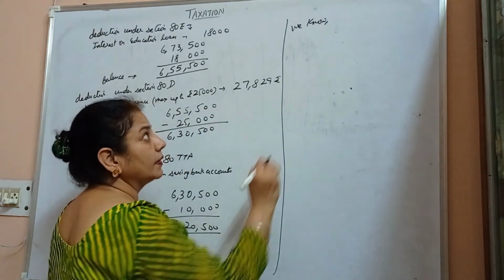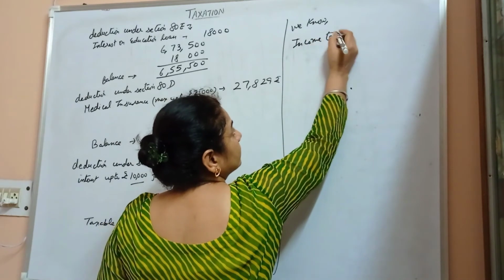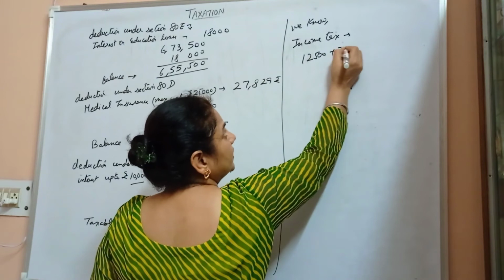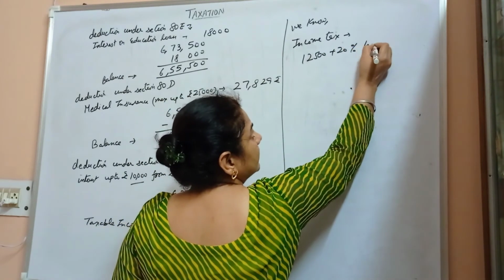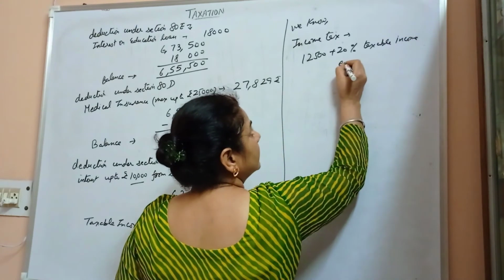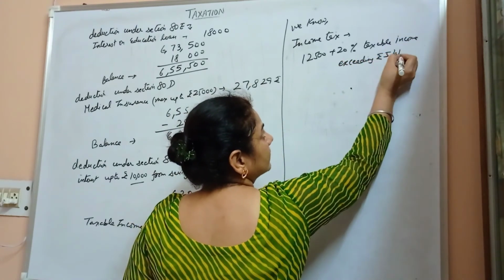From the old slab, income tax is 12,500 plus 20% of taxable income exceeding rupees 5 lakh.